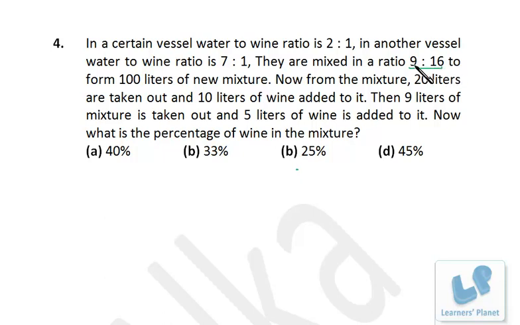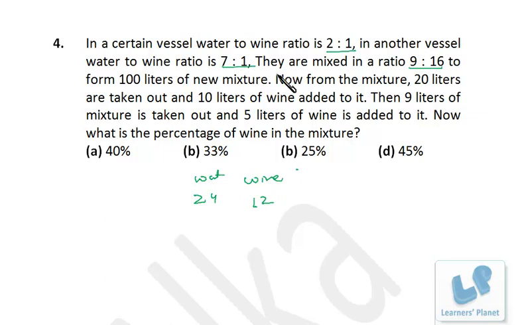That means 36 liters has been taken from this container, and 16 into 4, 64 from this container, right? So this total is 3. So if 3 is 36, 1 is 12. That means 2 is 24. So this is actually water, wine. So 24 and this 12. So from 36 liters from the first container, 24 liters is water, and 12 liters is wine.